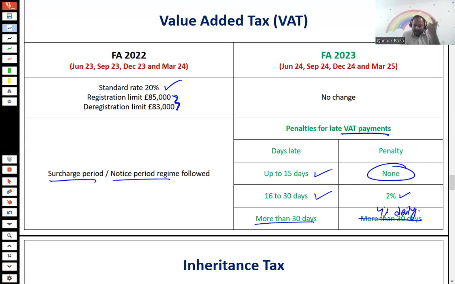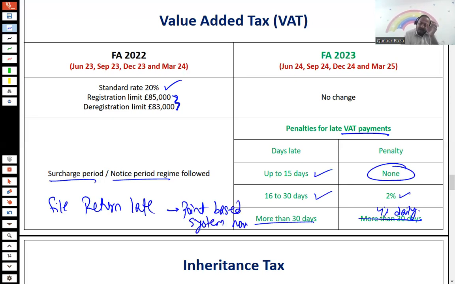In the same way, if you file a return late, there is a point-based system now with respect to the penalty. So these are the important changes with respect to value-added tax. The only change is on the front of late filing of return and payment. Apart from this, there is no change in the VAT universe.